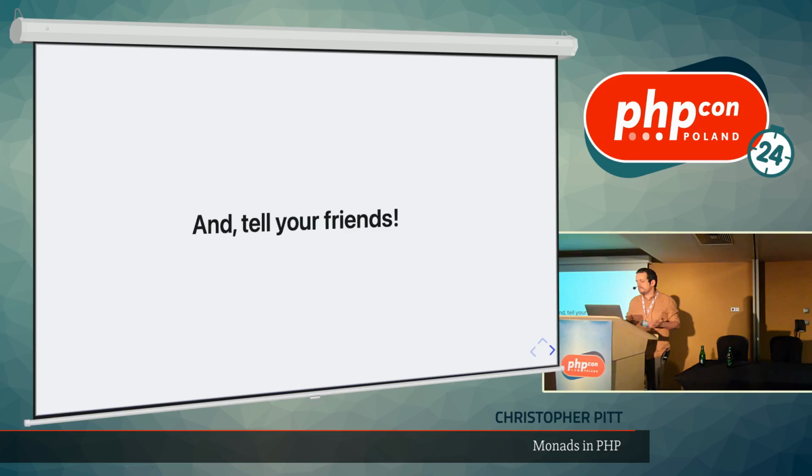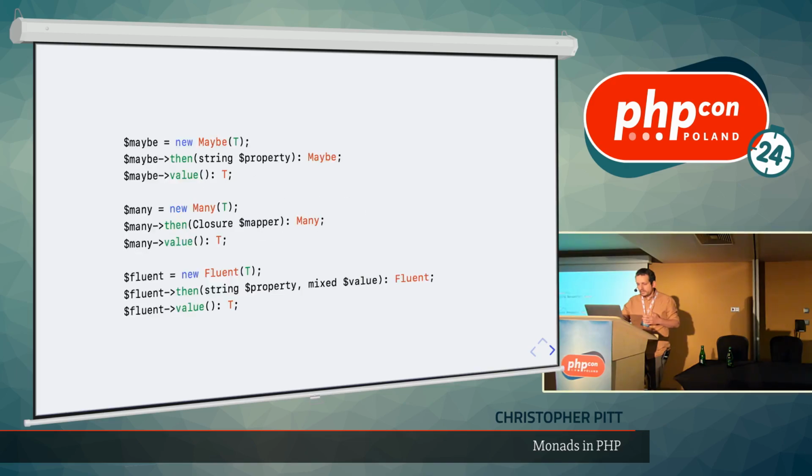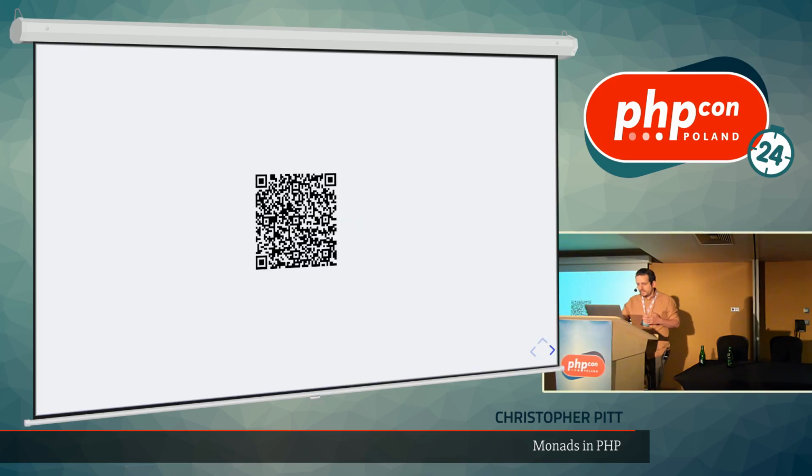This is a monad. You can tell your friends when you see the code, I say friends, you can tell your colleagues when you see the code they're writing that, hey, maybe you could do this in a monad instead. You can teach them as well. Oh, by the way, I forgot to say, those code examples that I did, if you want to get to the starting state of them and follow along, because this talk video is going to be up on YouTube, you can go there. There is a GitHub gist of it, and it's got all three of those starting points, and so you can actually code along to make those monads.